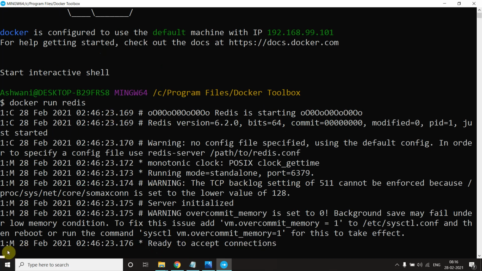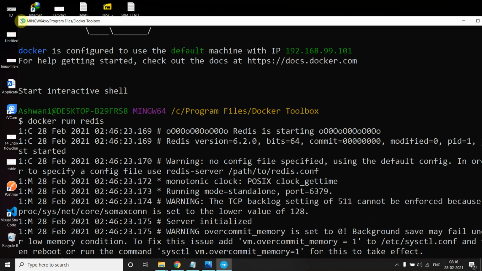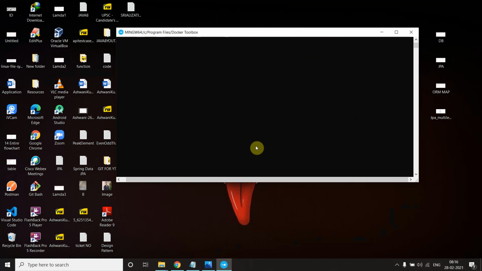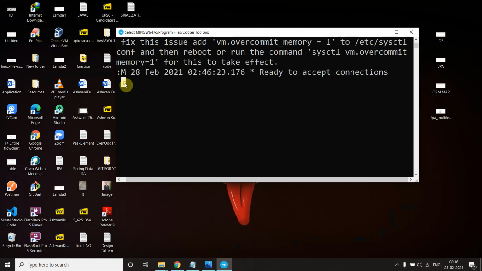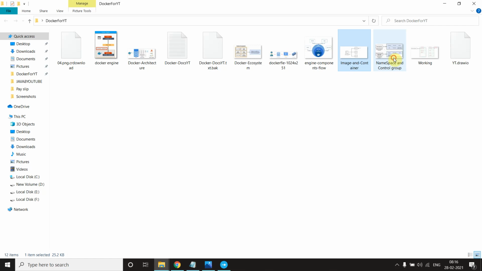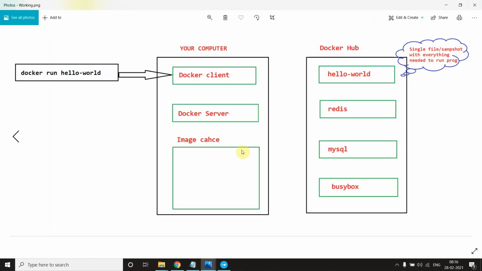Okay, now we will play with some other commands and try to understand what this whole thing, Docker and all, is. Let me give you a brief idea about how it works. So let me open one image showing how it works, then you will get a clear picture of what Docker and an image are.